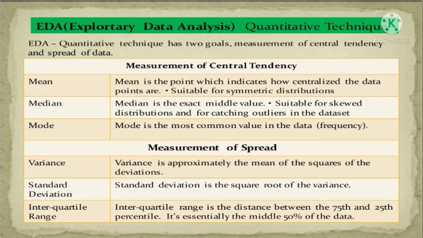In this first phase, measurement of the central tendency, we are using three methods: mean, median, mode. Mean is the point which indicates how centralized the data points are.